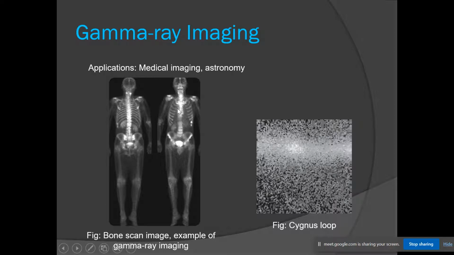Another application of gamma ray imaging is astronomy. This is the image of the Cygnus Loop, which is a superheated stationary gas cloud. We can take the image of the Cygnus Loop using X-ray imaging also, but the details will be different because different particles emit different rays. This is the image taken using gamma ray imaging.